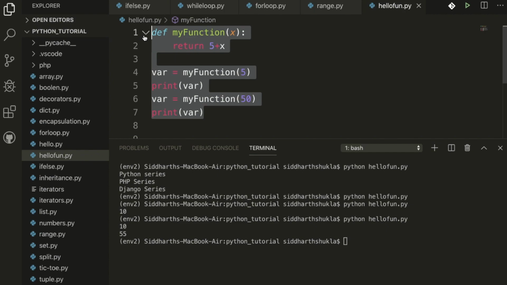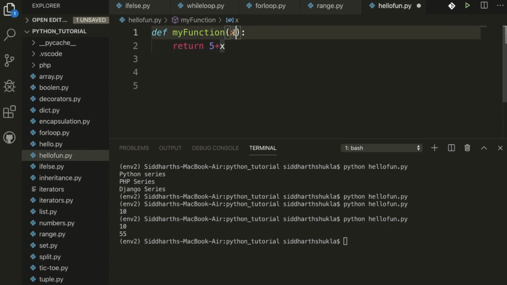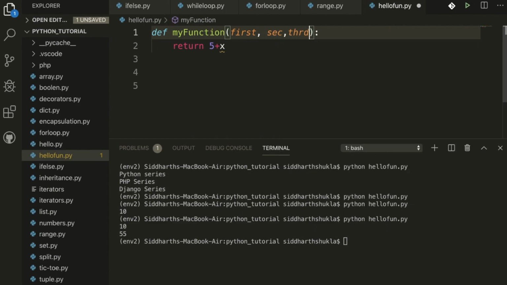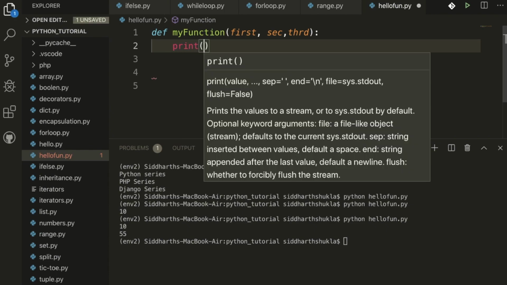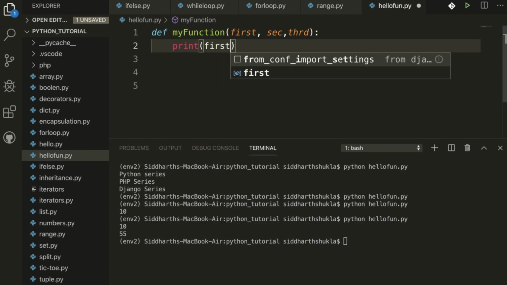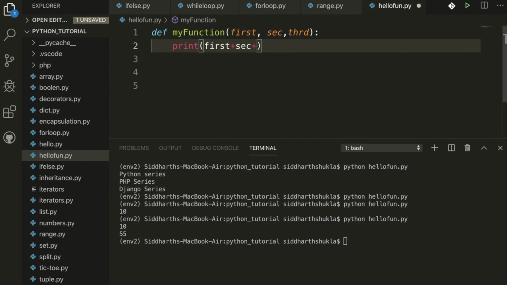I'm going to show you how to check. Suppose we have three variables, like here I want to pass first, second, third. Okay, suppose I am passing first, second, third. Now I'm going to print here, print first. Okay, so this is the first and I want to concatenate second, I want to concatenate third.